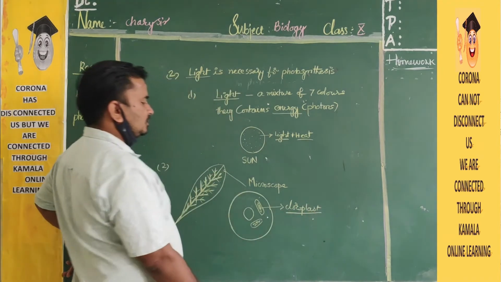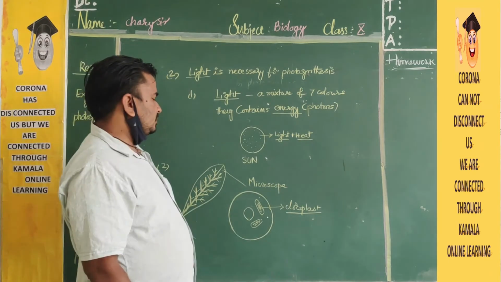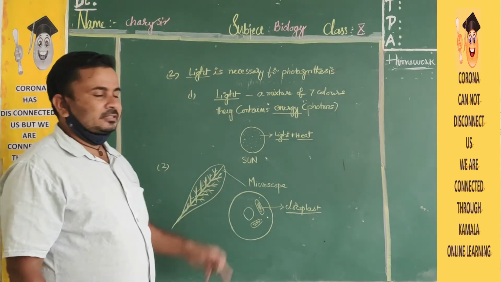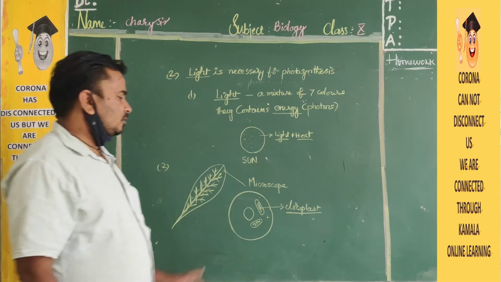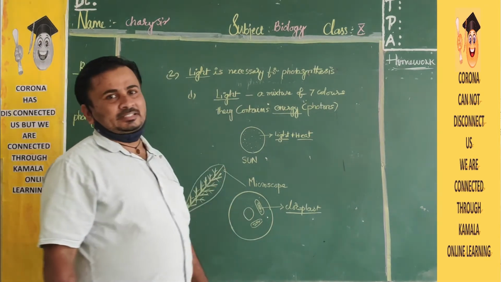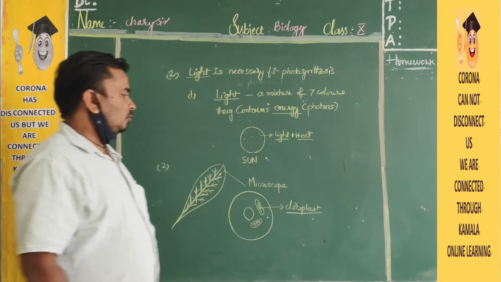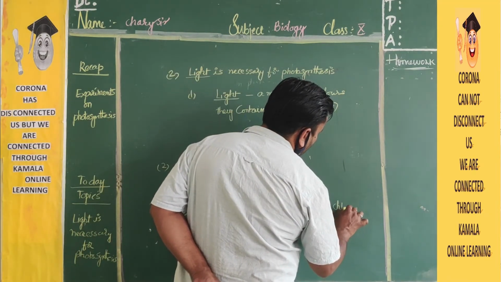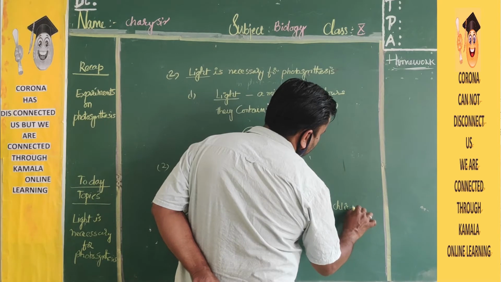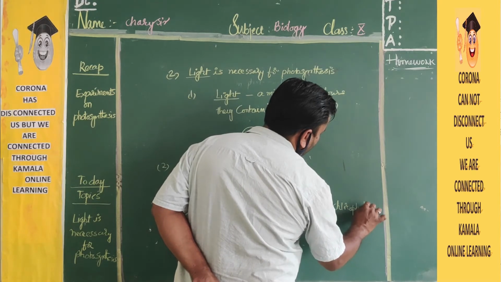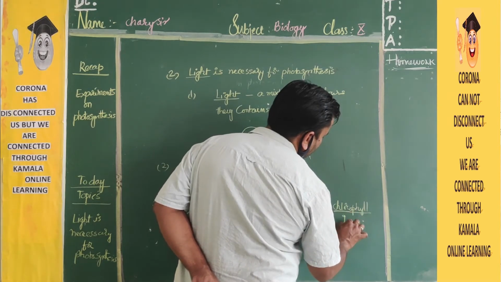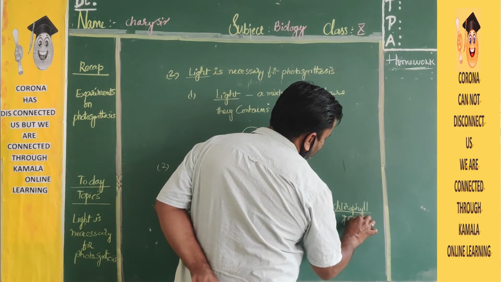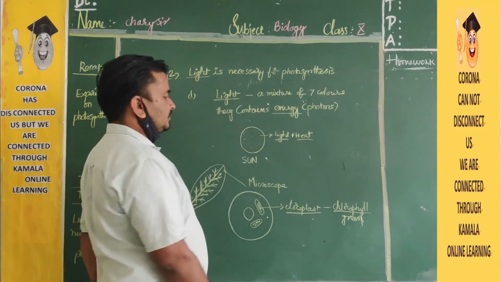Chloroplasts are nothing but these one-cell organelles which are present in the leaf cells. These chloroplasts will take the sunlight. This chloroplast contains chlorophyll. Chlorophyll is which color? Green in color. Chloroplast is which color? Green in color.